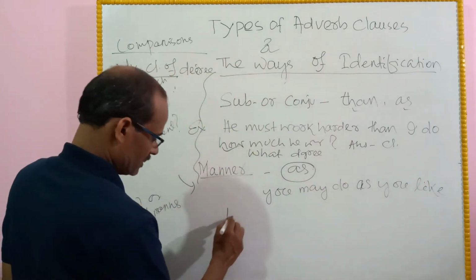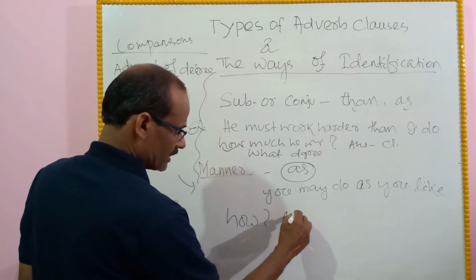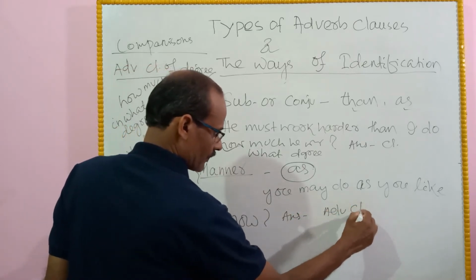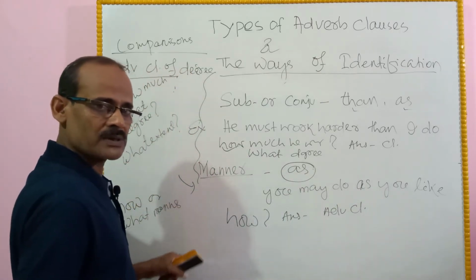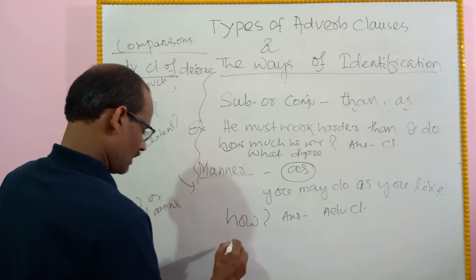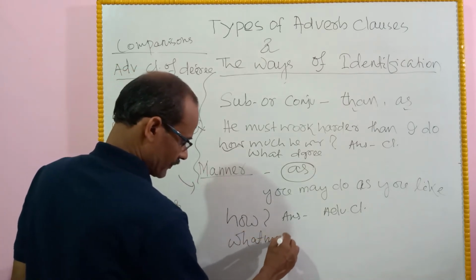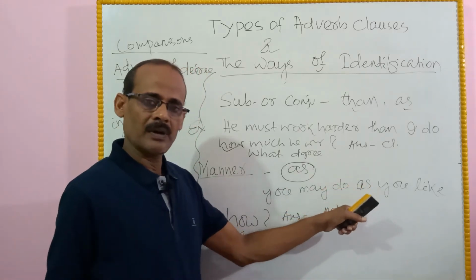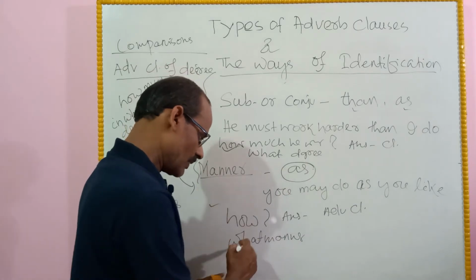If I ask the question how, the answer is the adverb clause, so it is called adverb clauses of manner. Or if I ask in what manner, the adverb clause gives the answer to the question how and in what manner.